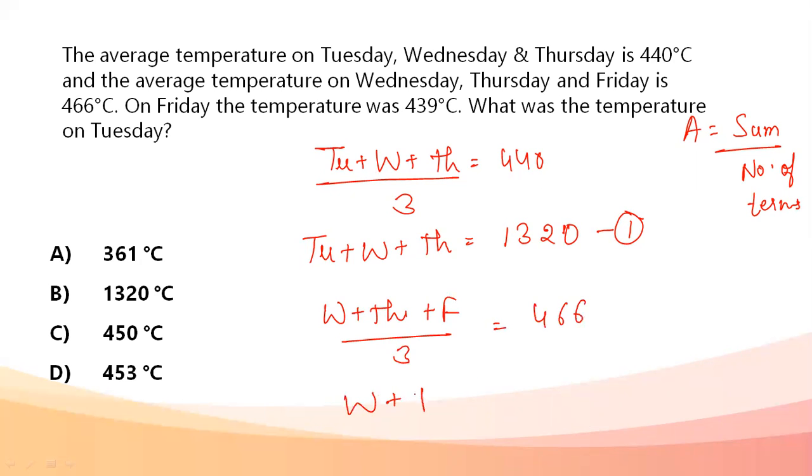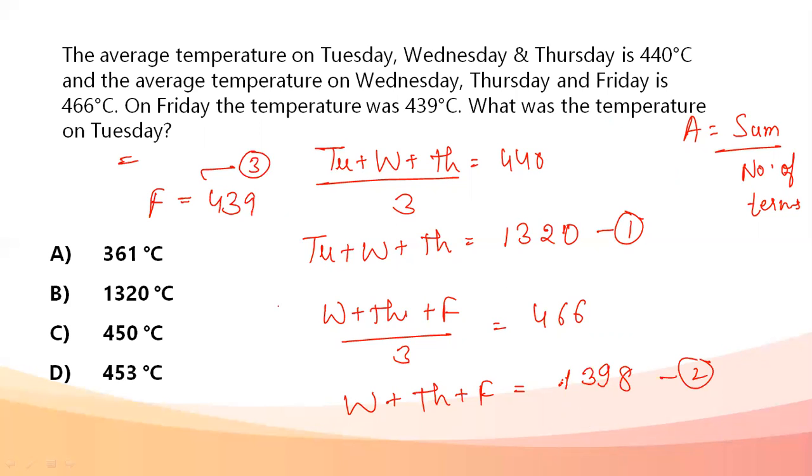So I can have the sum Wednesday plus Thursday plus Friday as 1398. Second equation. Next, the temperature on Friday was directly given to me. The value of Friday is 439. That is the third equation. So what was the temperature on Tuesday? Using all of these three equations, I can find the temperature on Tuesday.